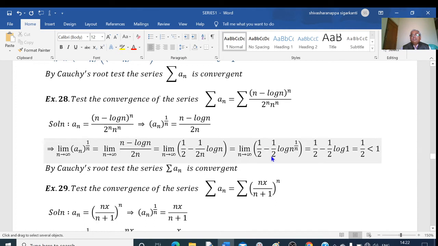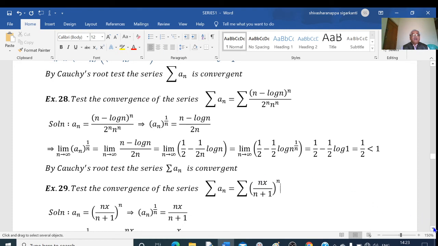1 by 2, I will keep this as it is, log of n to the power of 1 by n. Applying the limit, this is a constant quantity, 1 by 2, minus 1 by 2 as it is. We know that n to the power of 1 by n as n tends to infinity is equal to 1. So this will become log of 1, and we know that log of 1 equals 0. So, 1 by 2 minus 0, which is equal to 1 by 2. 1 by 2 is less than 1. Therefore, by Cauchy's root test, we say that the given series sigma an is convergent.